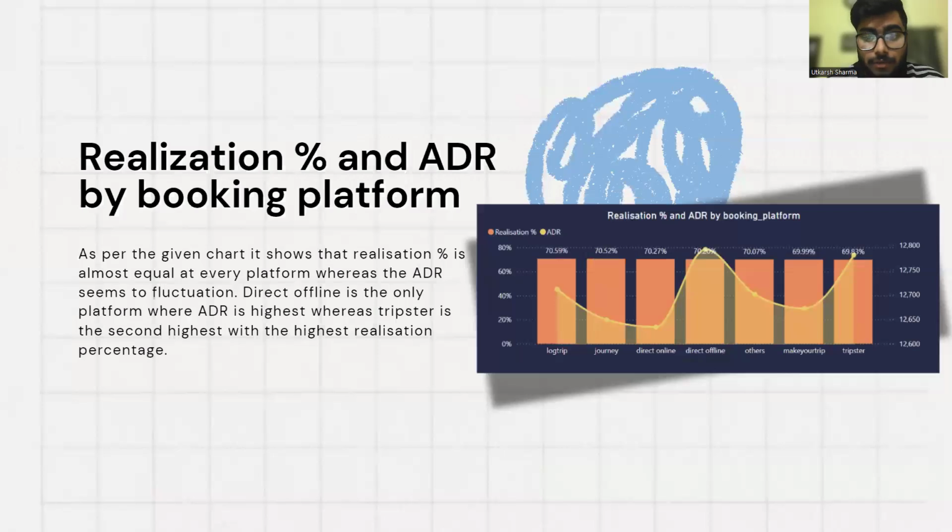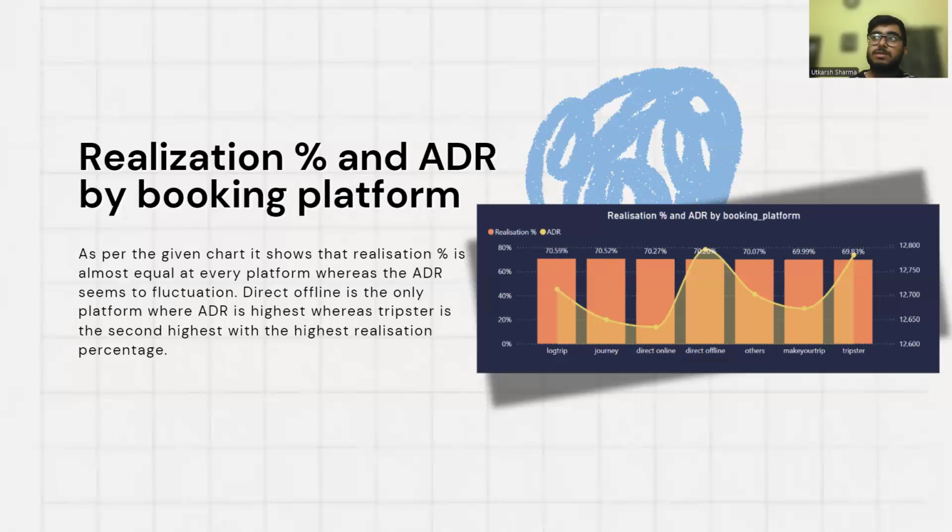And if you see the first, Longtrip, all the realization percentages are almost the same: 70.59, 70.52, 70.27. So it's almost the same. But if you see, the line graph is totally fluctuating. The highest ADR of a booking platform is direct offline, which barely touches 80%, and this is the highest of all of them. The second one is Tripster, at almost 69.83%, and the lowest is direct online.